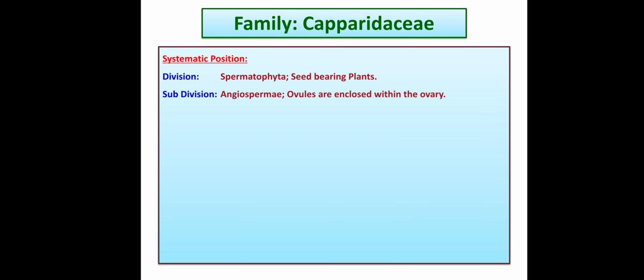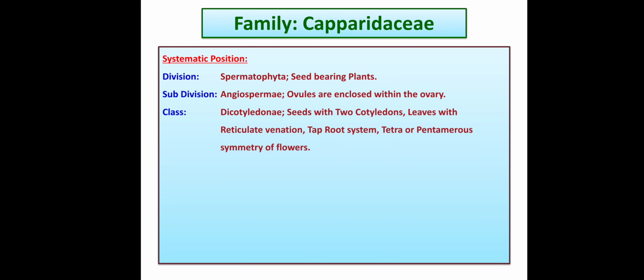As per the Bentham and Hooker system of classification, we have the following systematic position of this family. Division: Spermatophyta, seed bearing plants. As the plant bears seeds, it has the division Spermatophyta. Subdivision: Angiospermae. Ovules are enclosed within the ovary. As ovules are enclosed within the ovary, the subdivision of this family as per the Bentham and Hooker system of classification is Angiospermae.